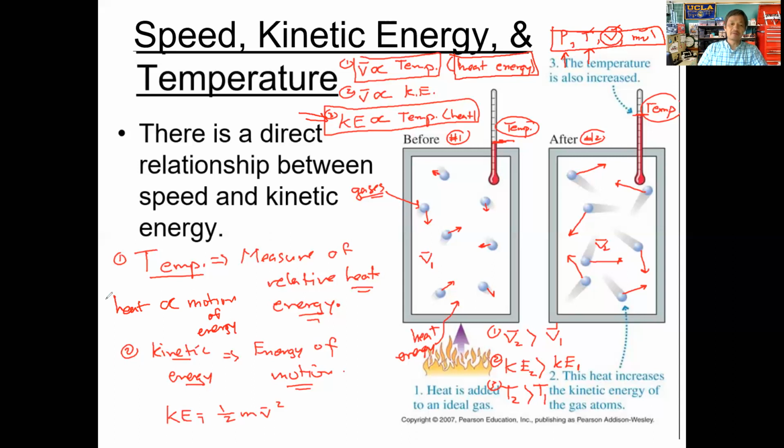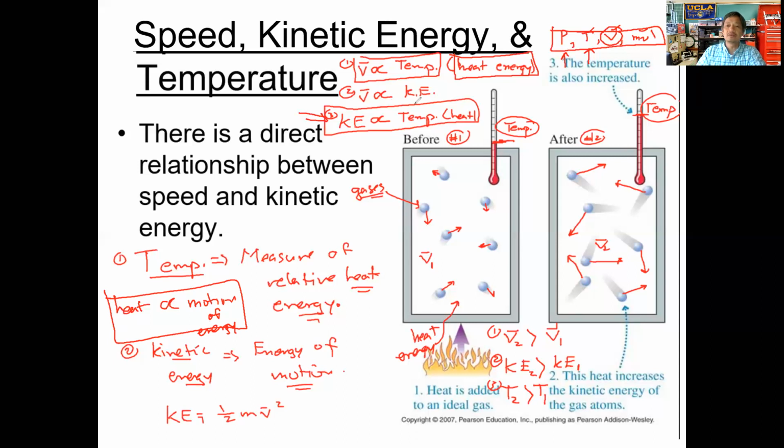So these energy transformations can occur between any forms of energy. So they are equivalent. You can take heat energy and convert it to the energy of motion, which is kinetic energy. You can take light energy and convert it to heat energy, and so forth. So different forms of energy can be interconverted. And that's what we're looking at here. We're looking at the relationship between heat energy and energy of motion.